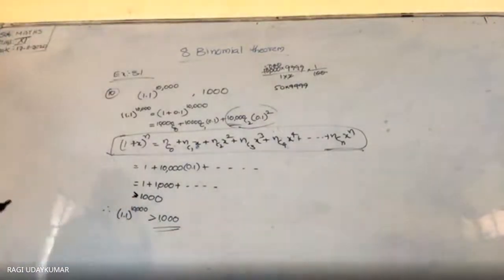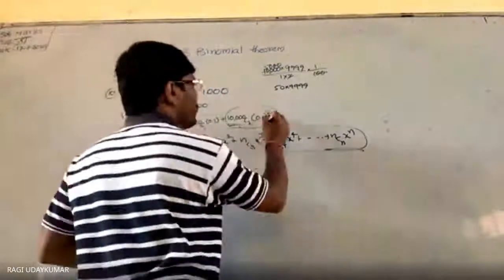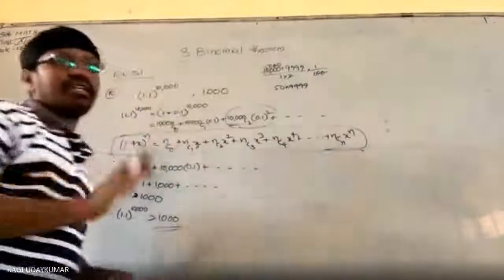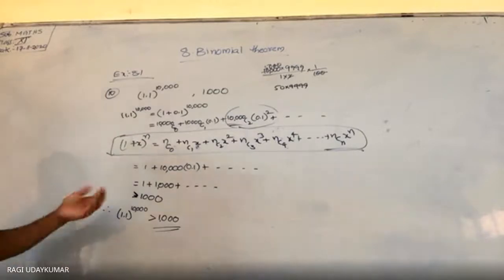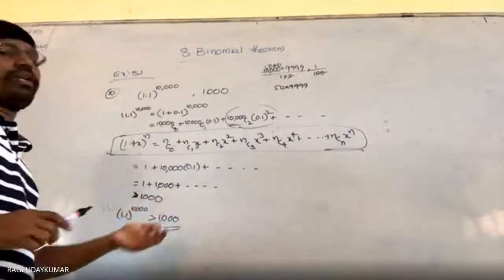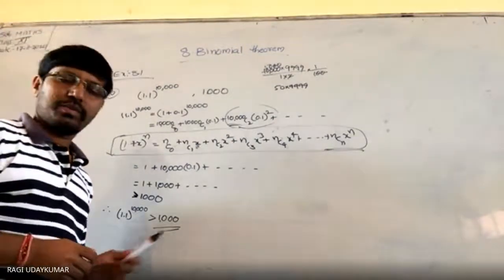Understood? Yes, sir. No doubt at all. So it is not necessary to find out all the terms on the right side. But by just the first two terms, you are already getting more than 1,000, so you can directly write that it is more than 1,000. Understood? Yes, sir. Go for the next problem.